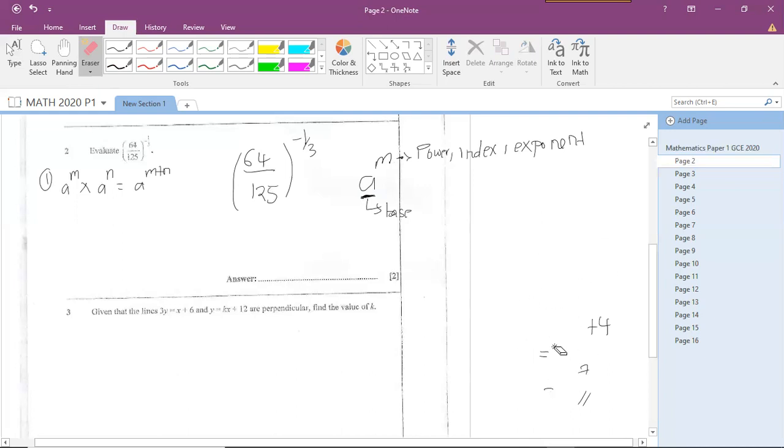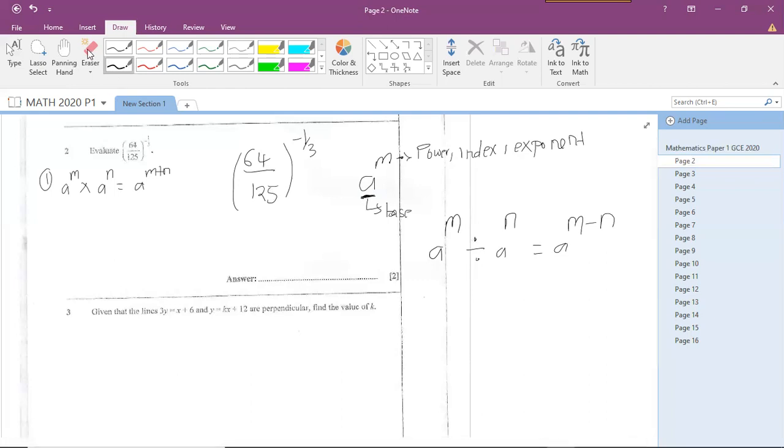Rule number 2, which is the subtraction rule of indices. Given things that have got the same base, so we've got a to the power of m divided by a to the power of n, you simply subtract the powers. So if you have got two indices with the same base raised to different powers, all you have to do is subtract the powers. So how do I know this?